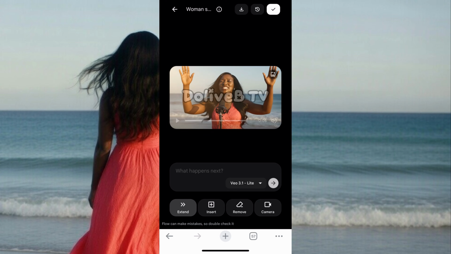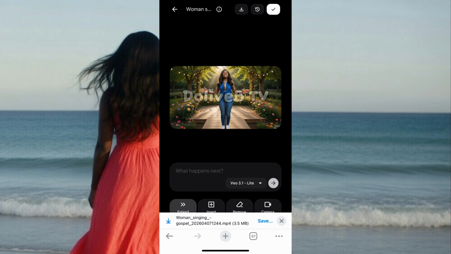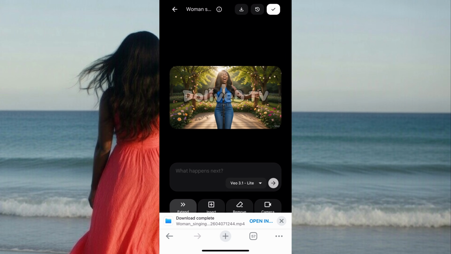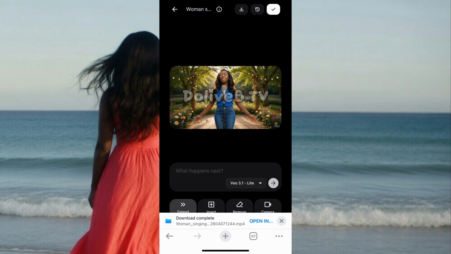You can see that it is properly done. That's actually good, so we're going to download it. Do not mind whatever she's singing right now, or whatever your character is singing at this stage. You don't even need it. Do not worry. I'll save this one on my device. I'm downloading the next one. So I've downloaded all the clips. I'll also animate the third one, download it, and then we'll move on to the next step.